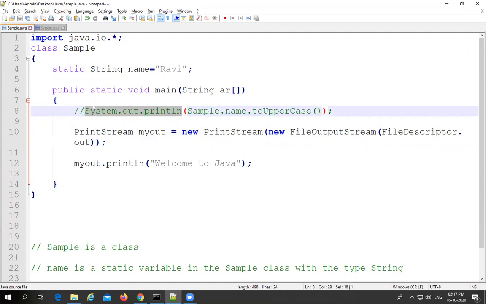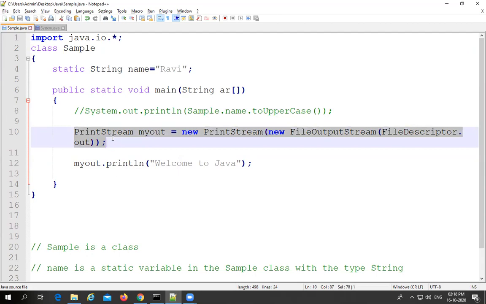So the actual reason behind this statement is that indirectly it is processed through the PrintStream class only. Why? Because out is one of the static variables available in the System class, which is of the type PrintStream. With the help of that PrintStream variable itself, we are printing the message with the println method. So we can write System.out.println. Otherwise, without System.out.println also, we can print the content with the help of a PrintStream object, but it will be very difficult. We have to do a lot of things here. So we need to take the assistance of the PrintStream object.